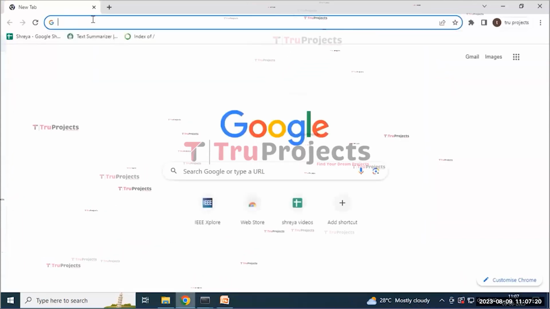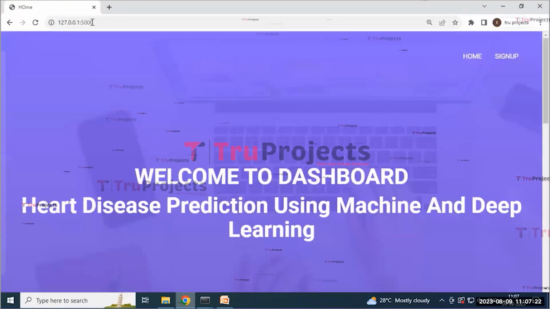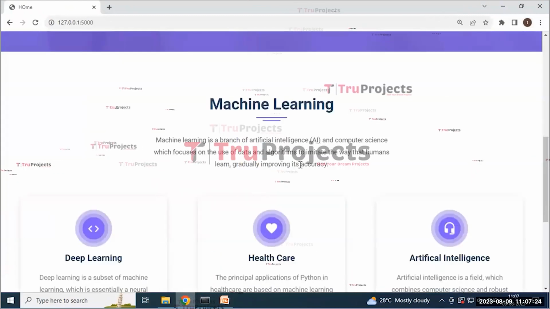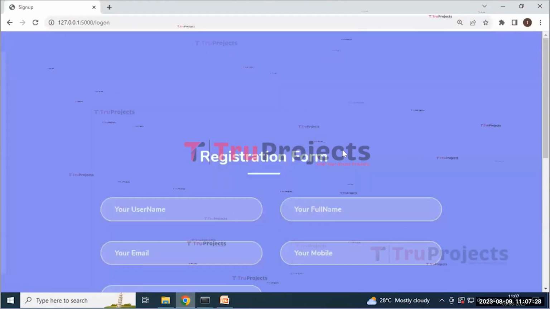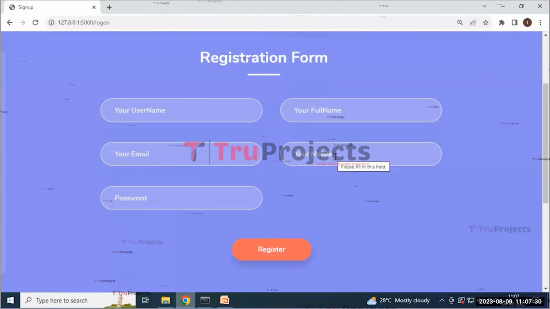I am opening Chrome and pasting this link, and then click on the enter button so we can see the title and some information about it. And then click on the sign up button. Here it will redirect to the sign up page containing some necessary details that need to be filled to create an account.